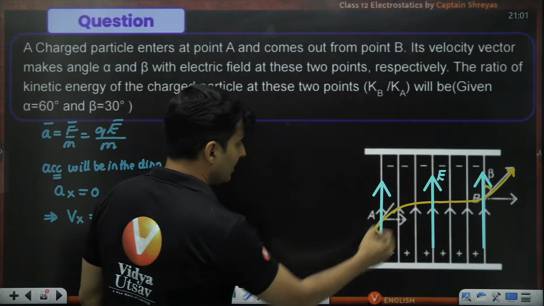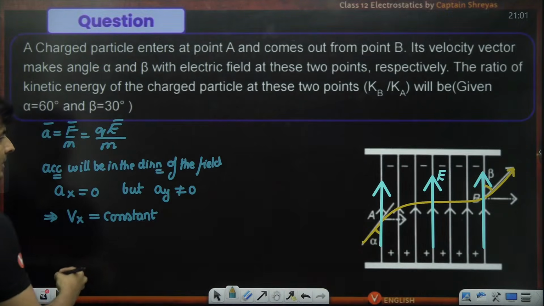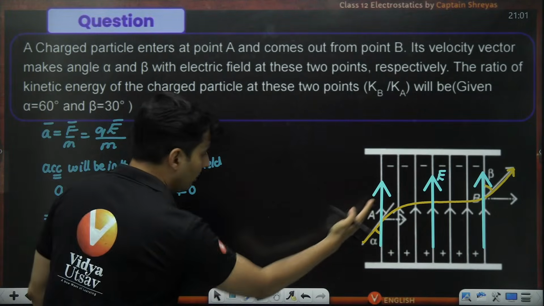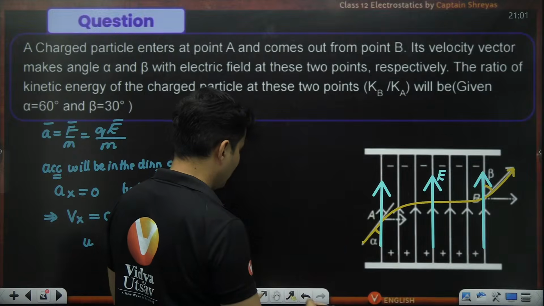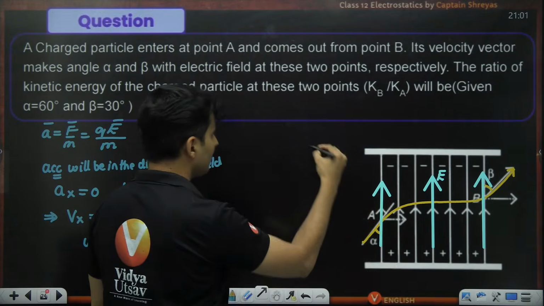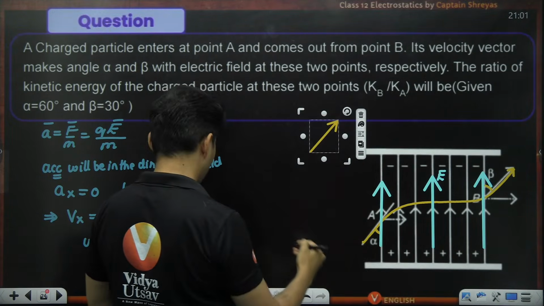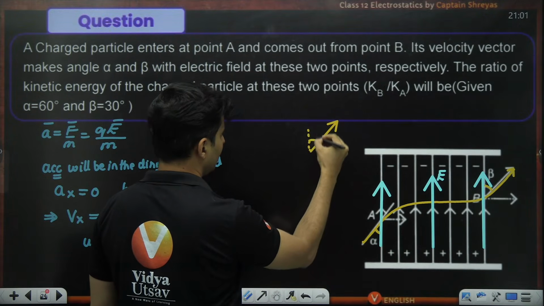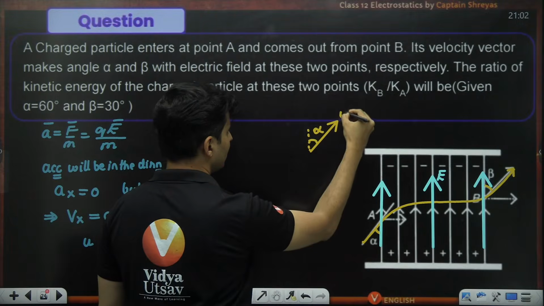If the initial velocity is u, see, guys, if this is alpha, it is obvious this will also be alpha.